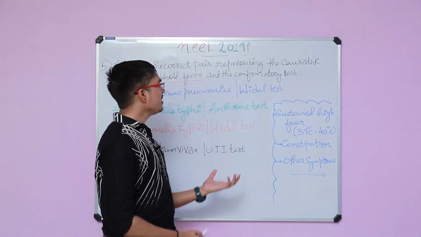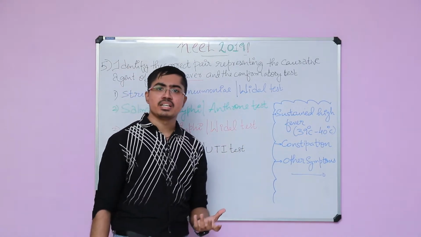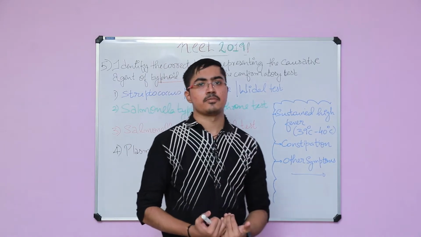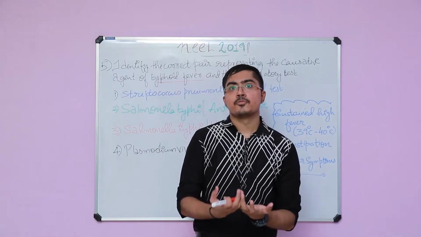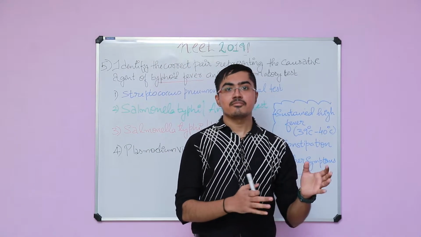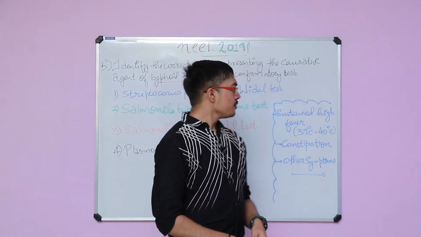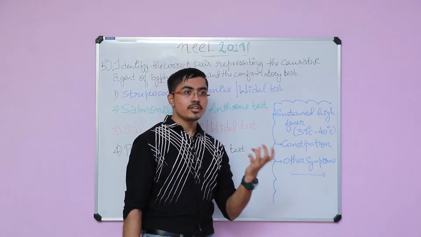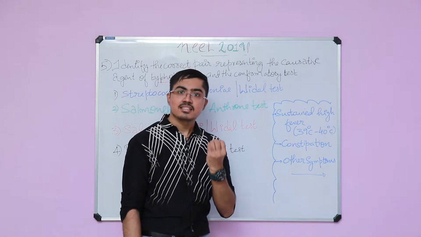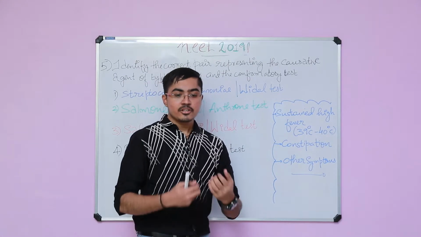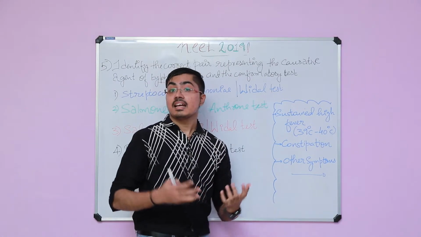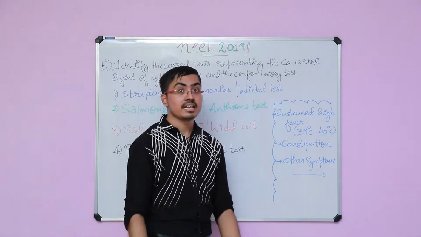So what do we do here? You know, the basic concept of immunity is that once you have an antigen in the body, you will start to produce antibodies. We have multiple antibodies as such. The Salmonella typhi bacteria has certain antigens on its surface, and your body will recognize that antigen and start producing antibodies against it.